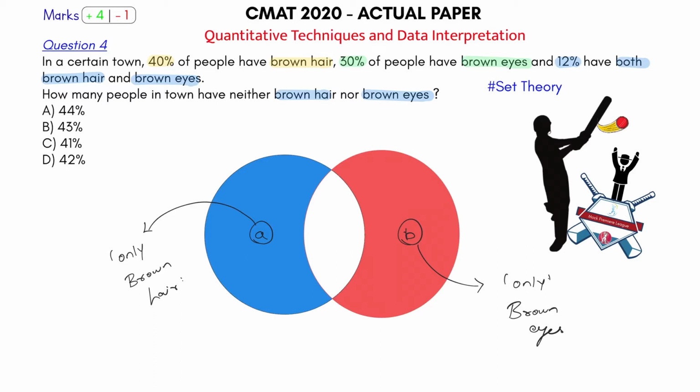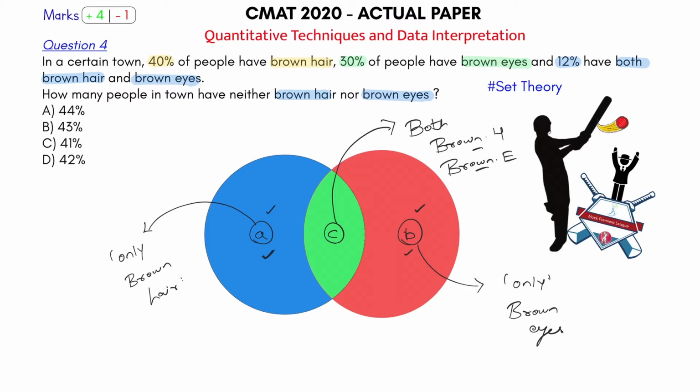And if I take the intersection of both, this green part, and I call it C, this C represents people who have both the traits, which means they have brown hair as well as brown eyes. Okay, that's what you write here. This is the basics of set theory that you are supposed to know. So if I ask you how many people have brown hair or brown eyes, that will be equal to A plus B. So only brown hair, one quality, the number of people are A. One quality of brown eyes, number of people are B. Okay, and both is given to be C. So let's read the question now.